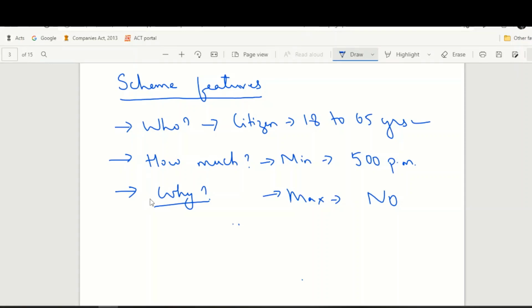So let us discuss why NPS over other investment options. First and foremost advantage of NPS is the fixed income that we will be receiving after the age of 60. The second benefit that is arising out of NPS is the various income tax benefits that are available exclusively for NPS, but not for any other investment option.